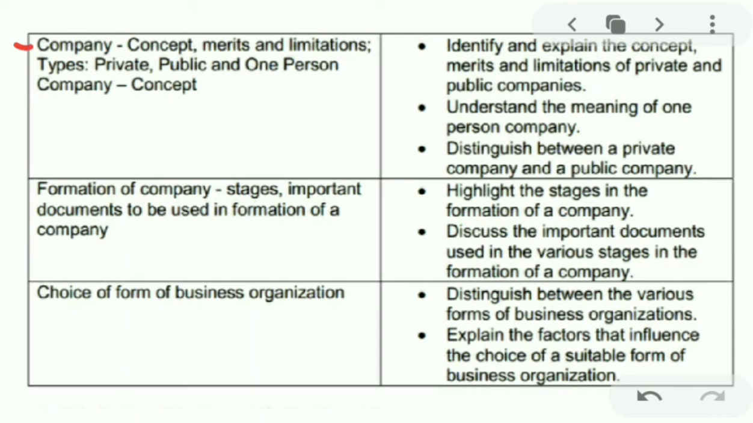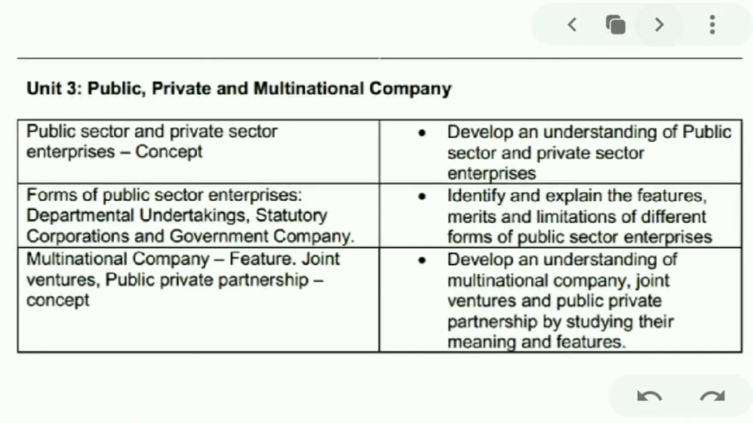Next is company. We will study about company, its concept, merits and limitations, types of companies available, which are private, public, one-person company. Formation of company, we will study the stages that are there, important documents that are used in the company. Choice of form of business organization is there, what business formation you choose for yourself.